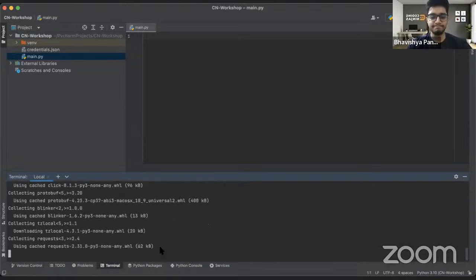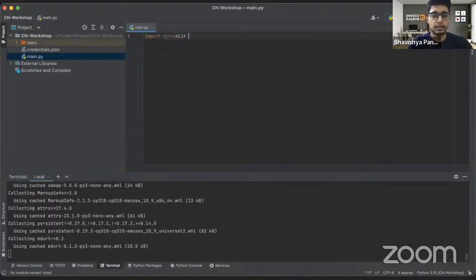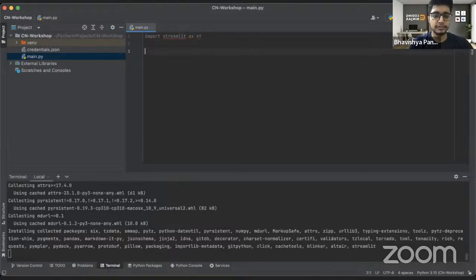It is installing. In the meantime, we'll just write import streamlit as st. And when all these packages would be installed, we would be able to build the chatbot.